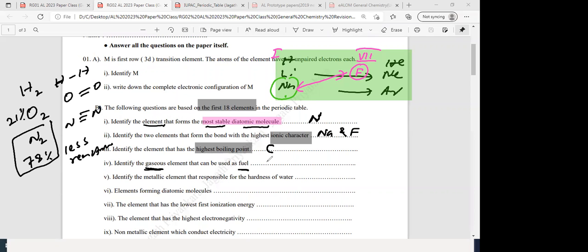Okay. So the answer will be hydrogen. Very good. Hydrogen is the fuel. That is the most environmentally friendly fuel. But don't write the formula, just write the symbol of the element, H.